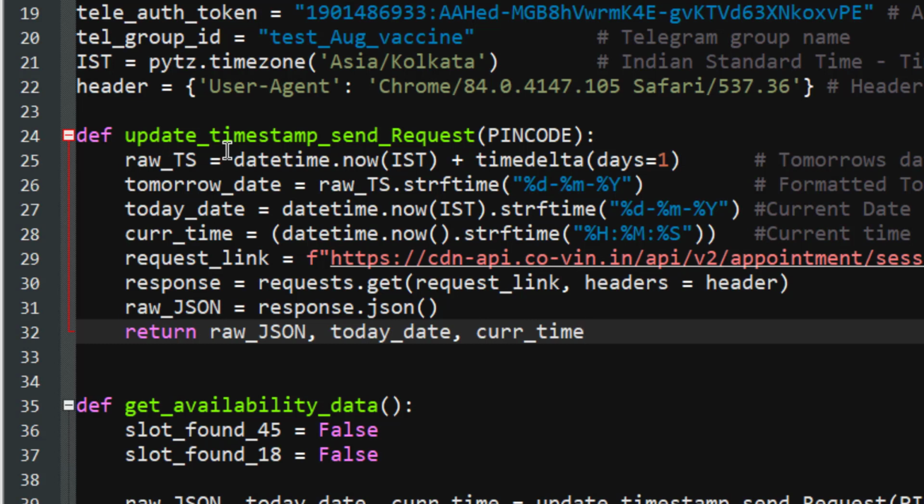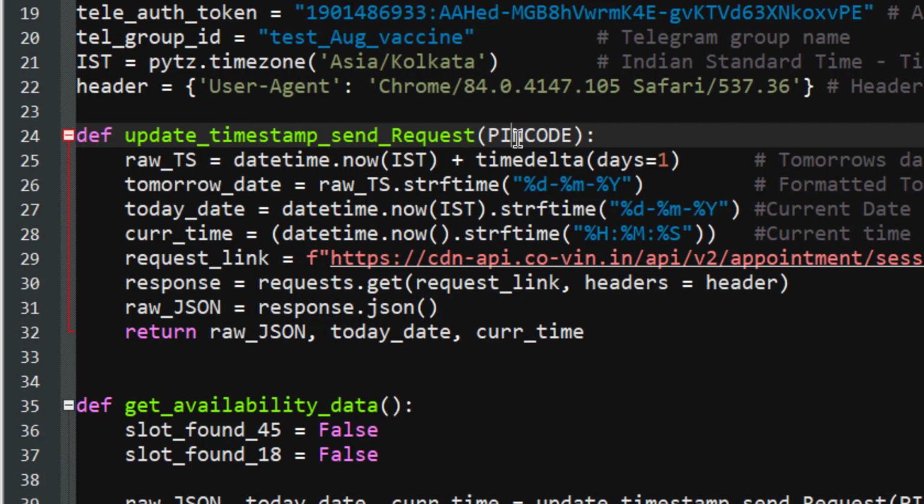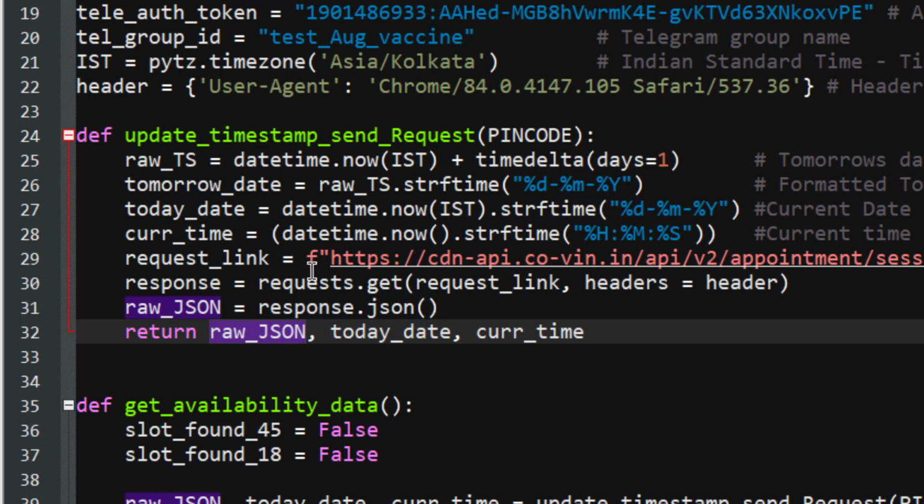So this is how you can quickly understand how to create a function which takes a pin code and returns the response which the CoWIN portal has given when you sent a request to this portal using requests.get. I hope you are able to understand it. Now let's move to the next section.